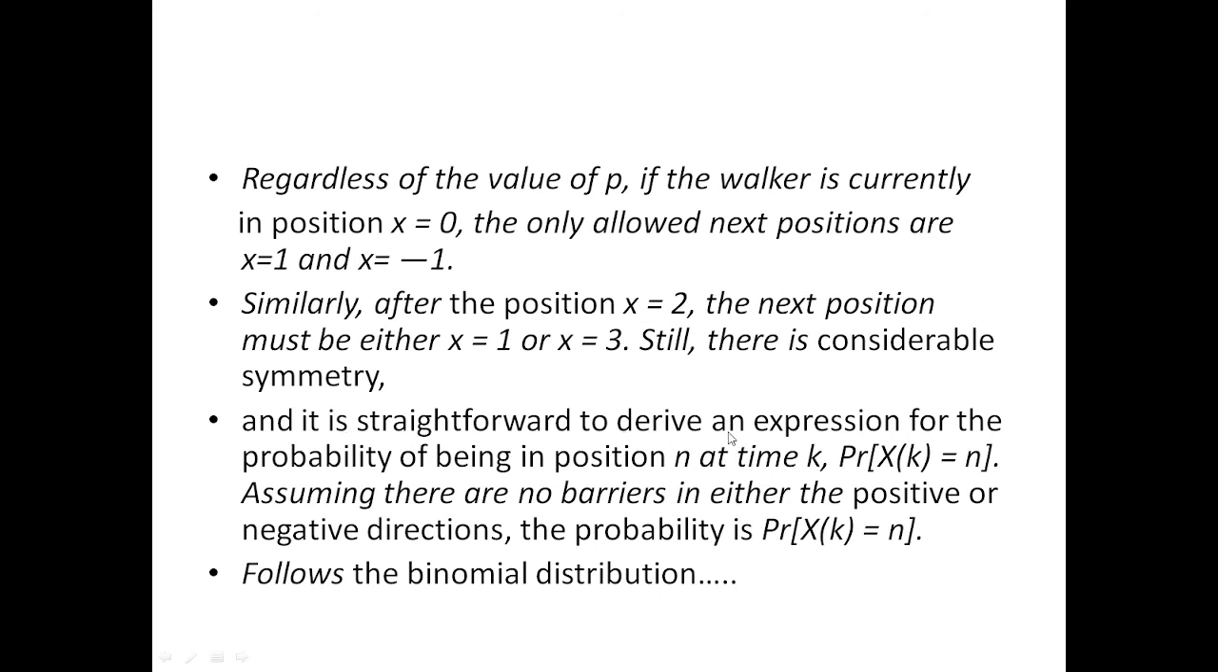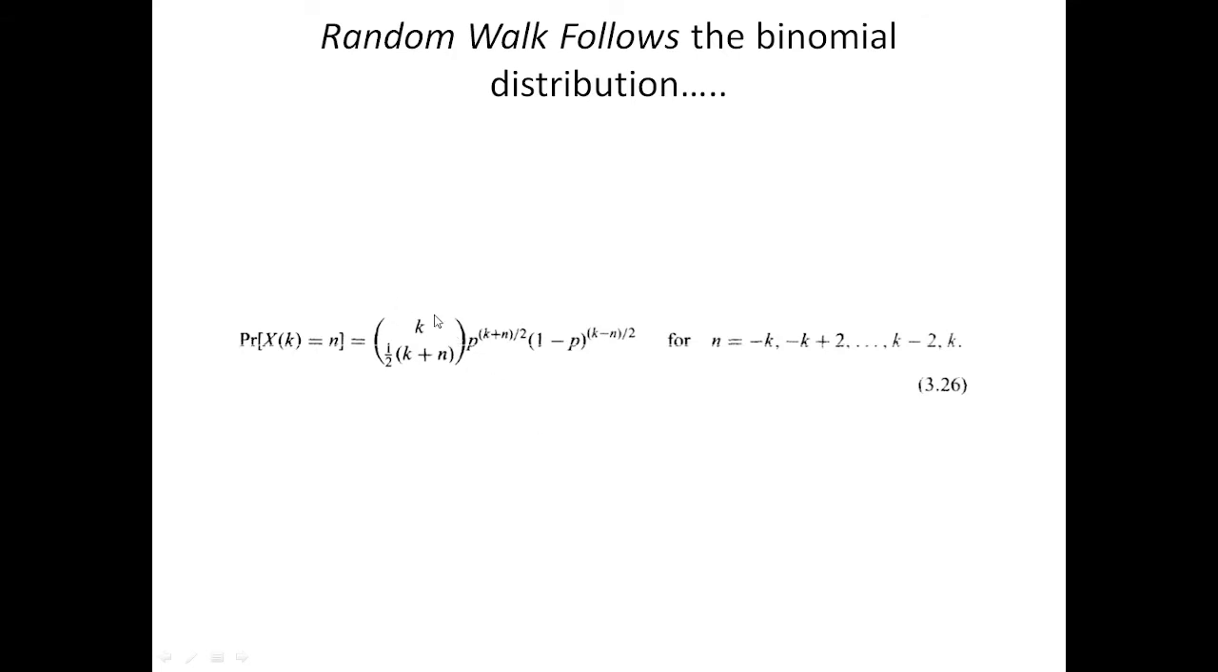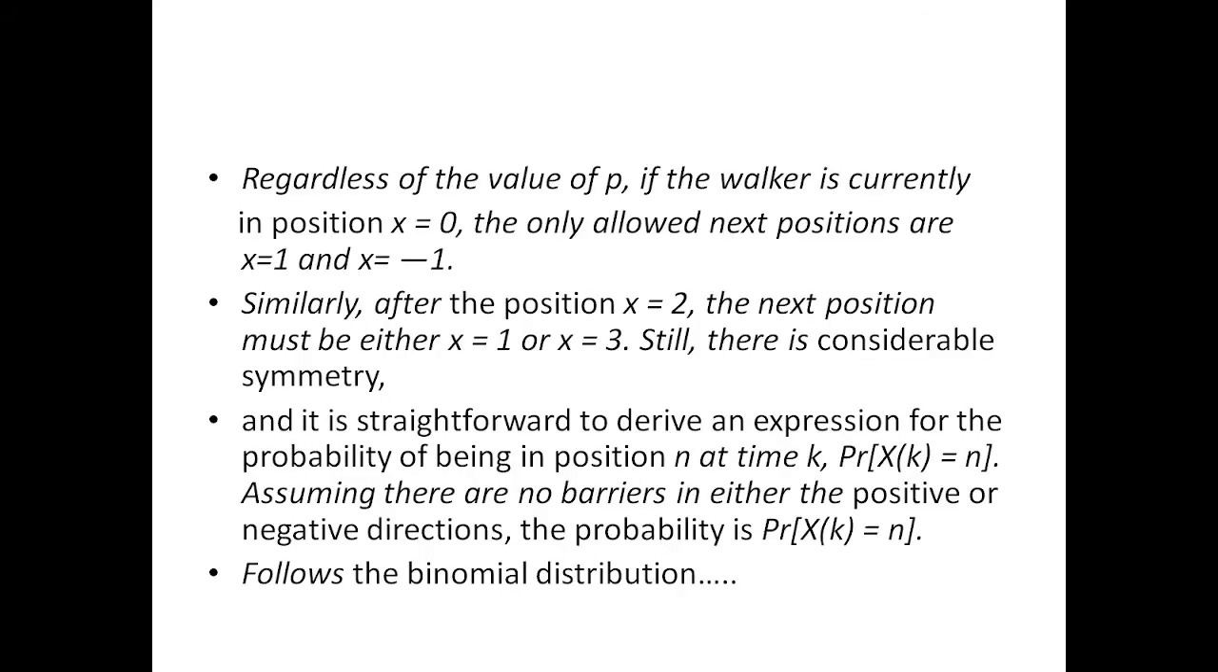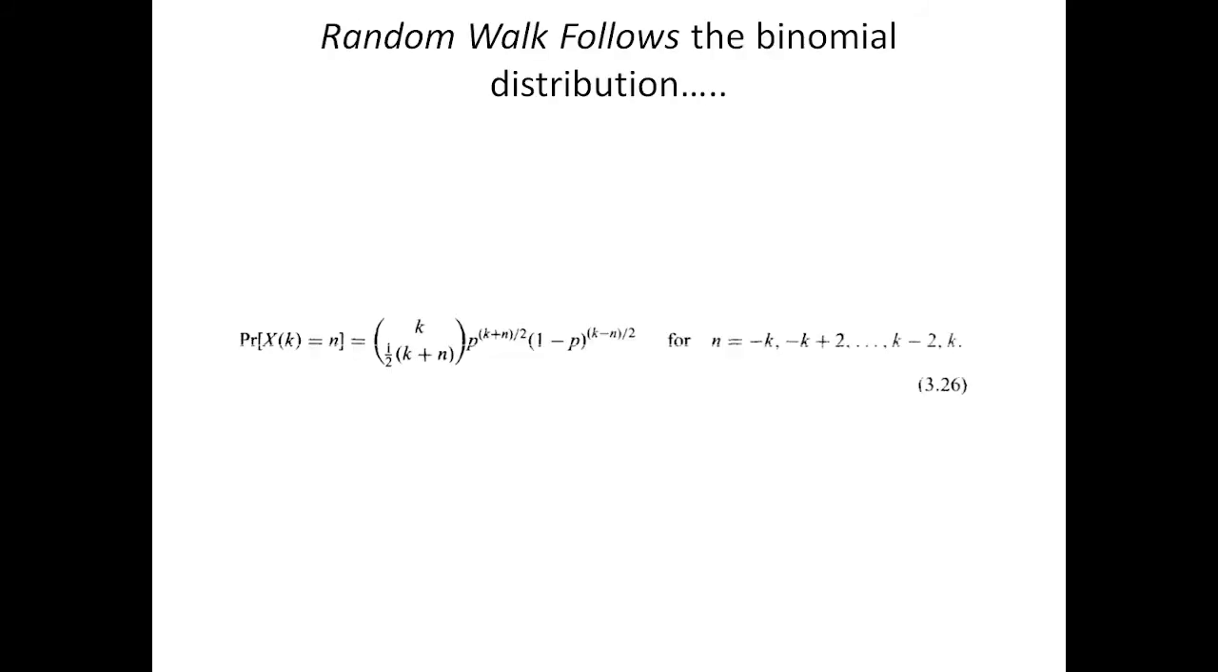It is straightforward to derive an expression for the probability of position n at the next time k, that is, the probability that x_k is equal to n. So with this you can find out the probability. It is quite simple, expressed by a binomial distribution. You can see this k plus n, that is the number of positions the random walk has proceeded, and with this binomial distribution formula we can express the probability.